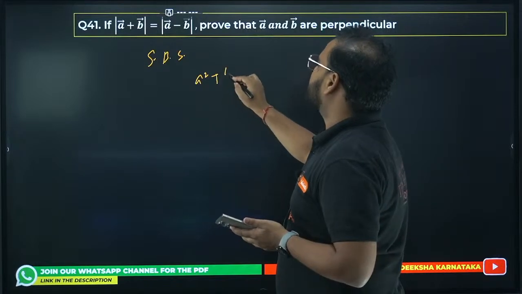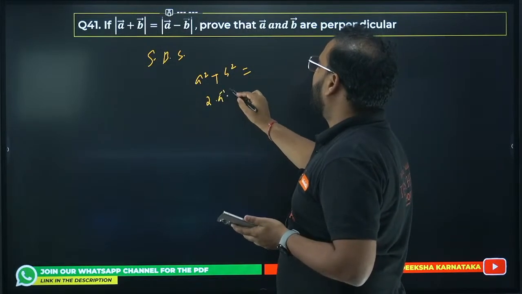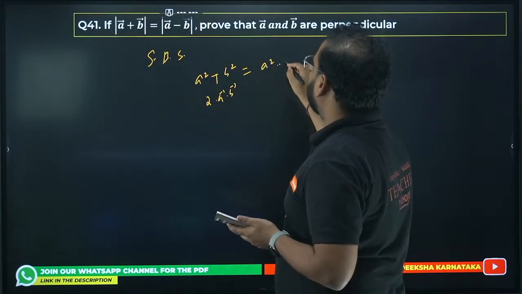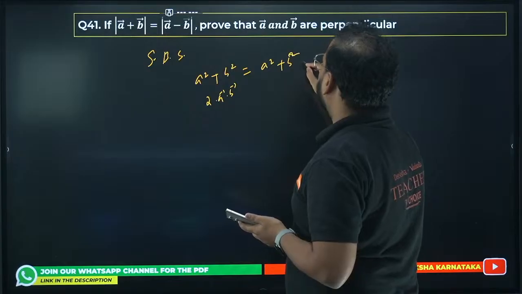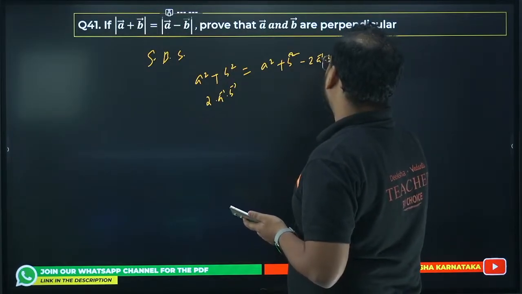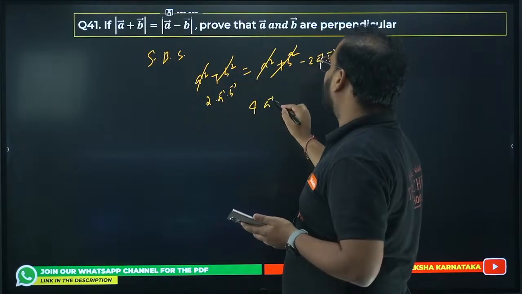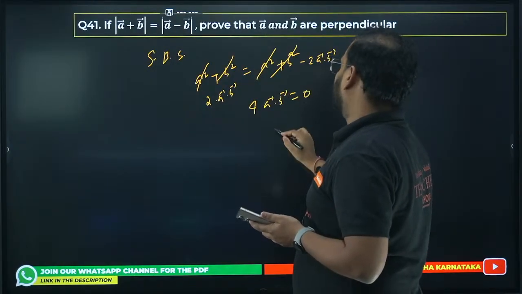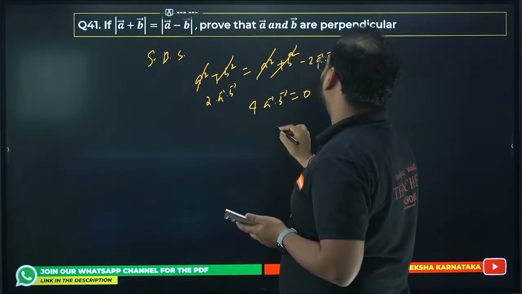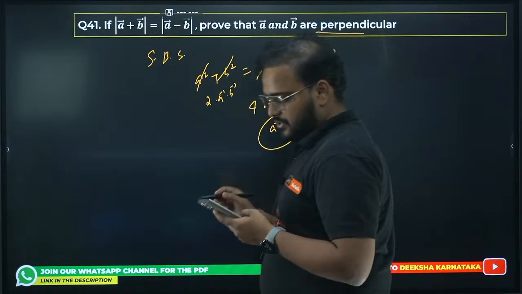You'll have a square plus b square plus 2 times a dot b, and on the other side a square plus b square minus 2 a dot b. So this will be cancelled and you'll get 4 a dot b equal to 0. It means a has to be perpendicular to b. Please check.